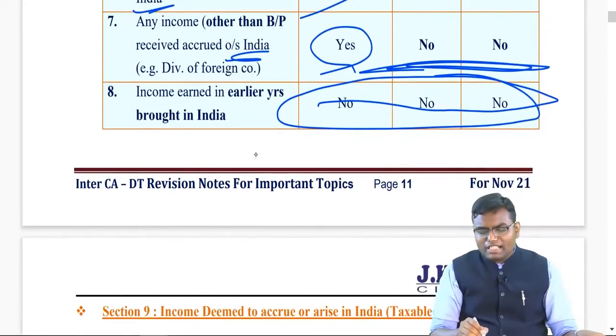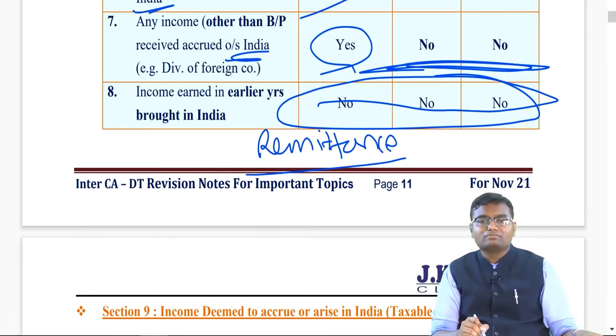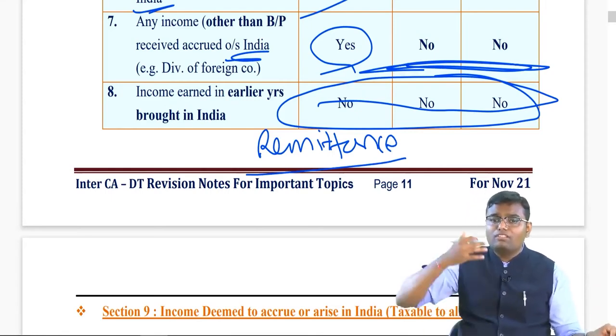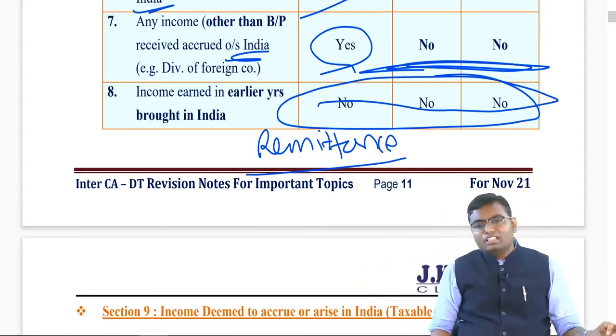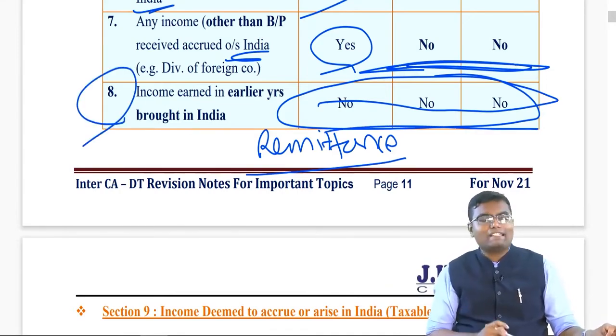If in your question they are just writing remittance to India, you can't assume it belongs to a past year. It may be of this year. If they are specifically writing remittance of income which you have earned in a past year, then only assume that it is of a past year, and that's why point number 8 is applicable, not taxable to any person.